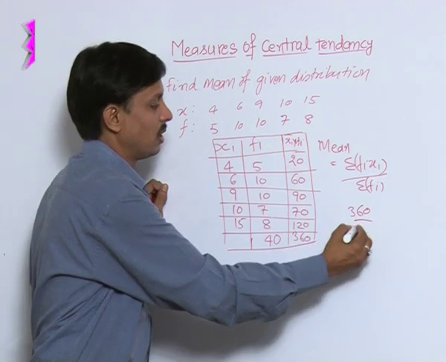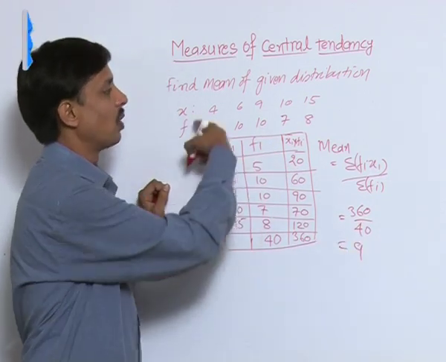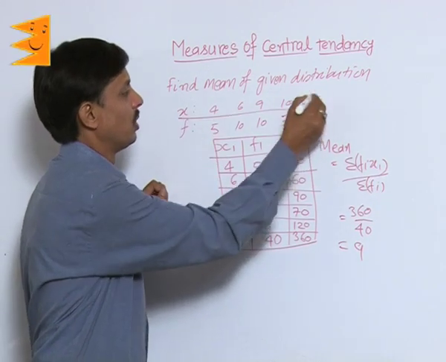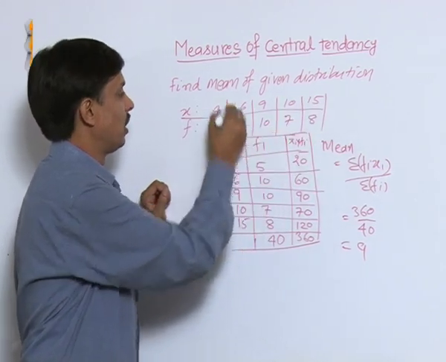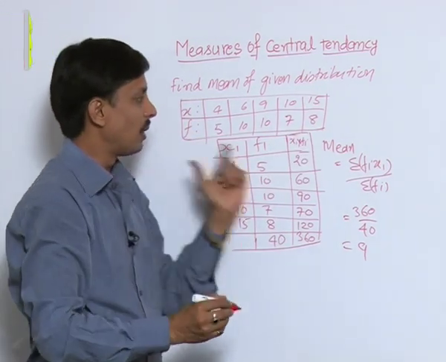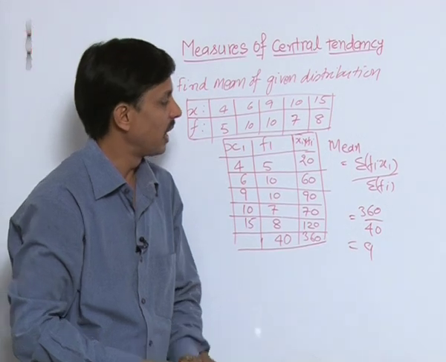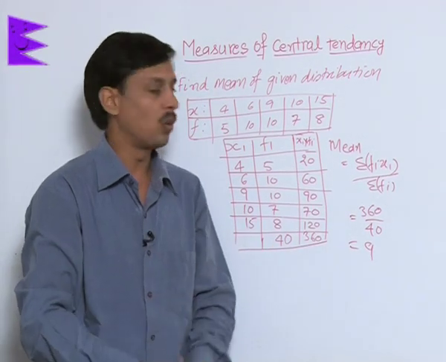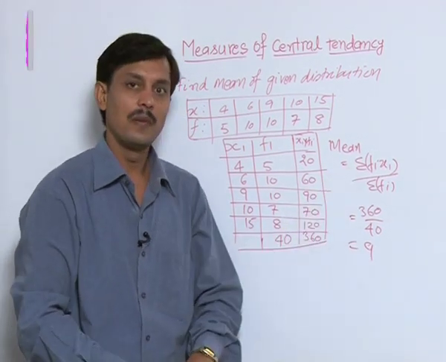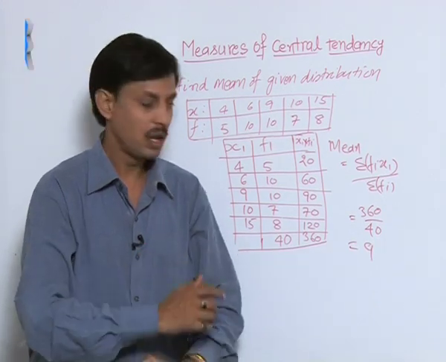Sum of frequencies is 40. Hence, the mean for this distribution is 9. So if the table form, that is observation and frequency, is given, in that case also we can calculate the mean with the help of this formula, sigma xi fi upon sigma fi.